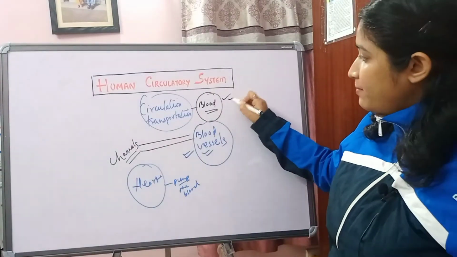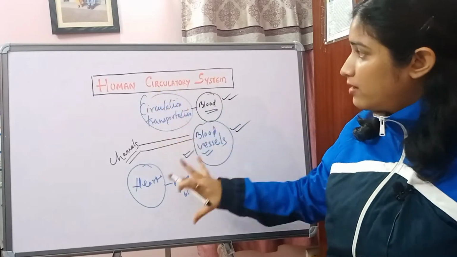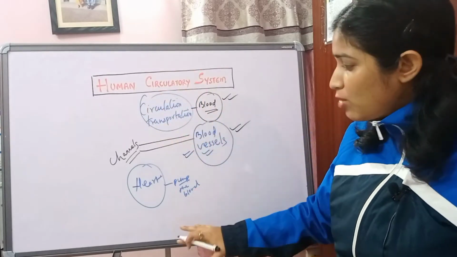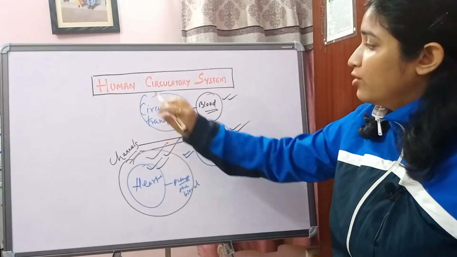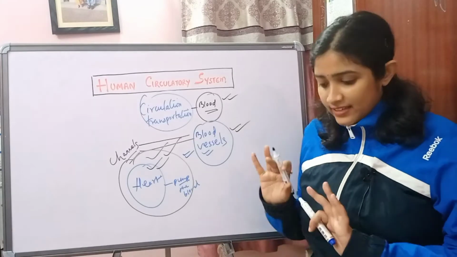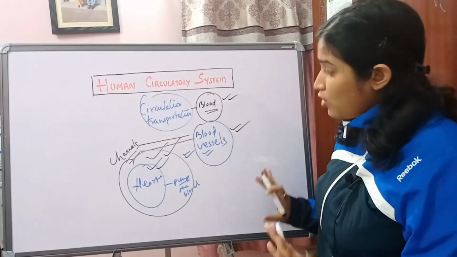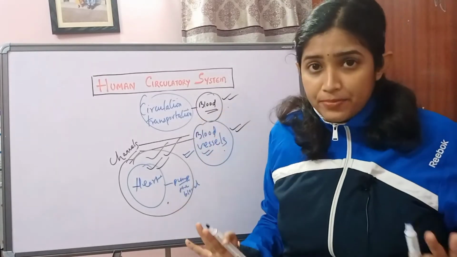We have blood, we have blood vessels in our human circulatory system, and now comes the heart, the most important organ of the human circulatory system. Is it clear? If it is clear, now we will study blood vessels as well as the heart separately.